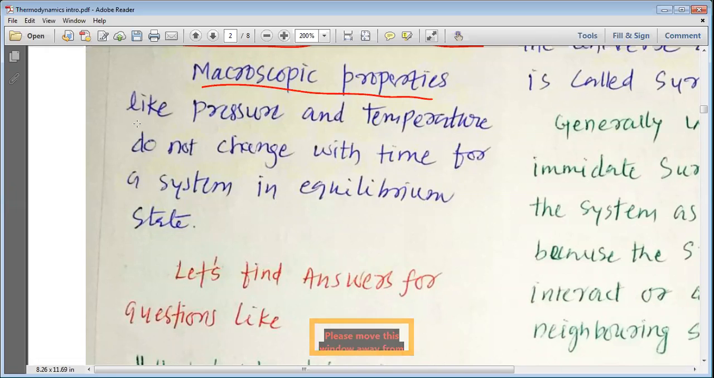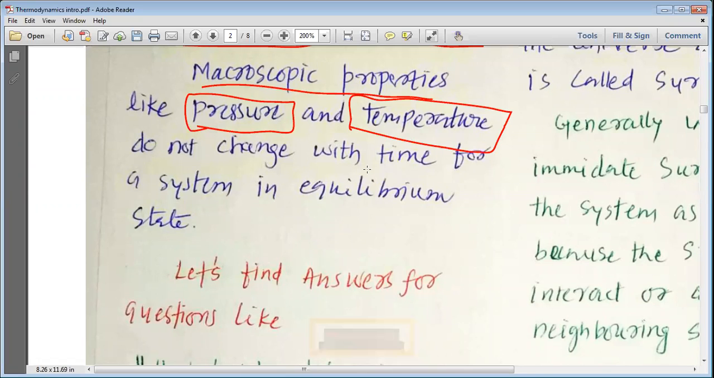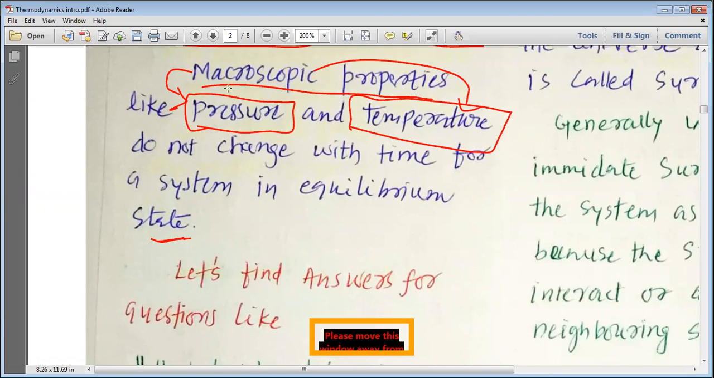Macroscopic properties like pressure, temperature, do not change with the time of a system in equilibrium state. So why do we call this pressure and temperature a macroscopic property? Because, my dear students, pressure and temperature generally cannot be shown by single particles. A single particle does not show pressure, a single particle does not have temperature.